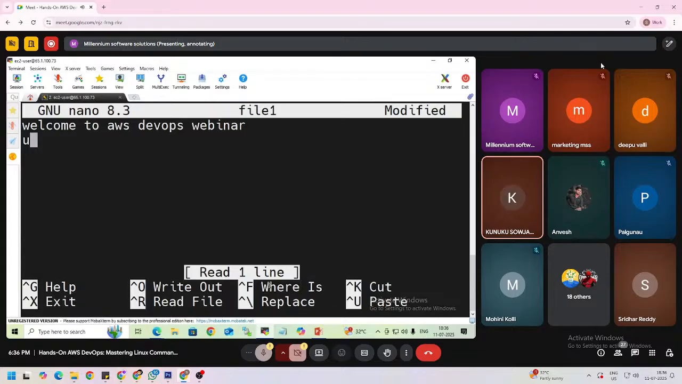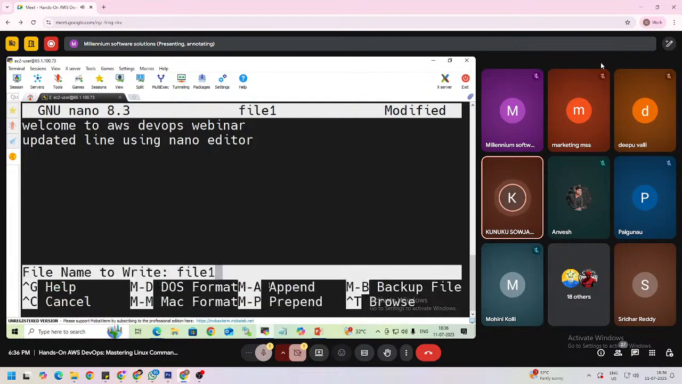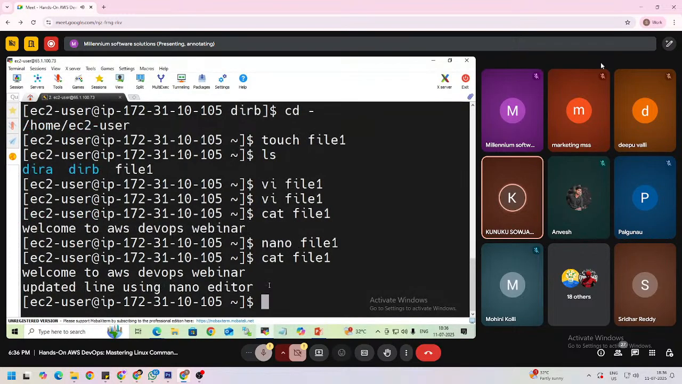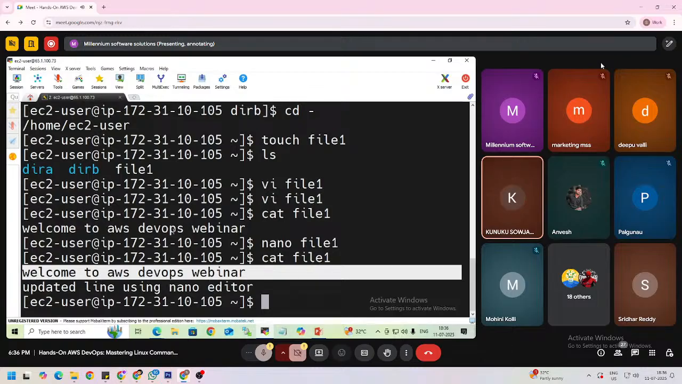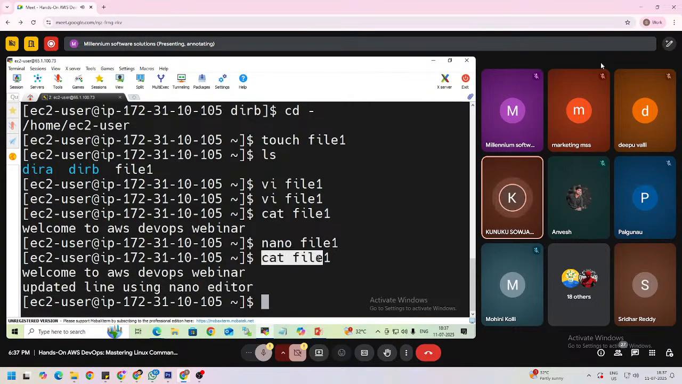So you can write, for example, an updated line using nano editor. Then press Ctrl X, then Shift Y, and then press enter, right? If you want to display the content inside the file, we need to use cat again. So cat file one, press enter. So two lines are there. One we edited using the vi editor, and the other we edited using the nano editor.